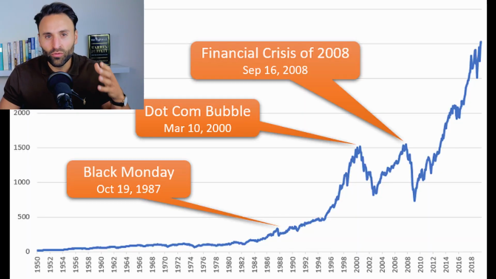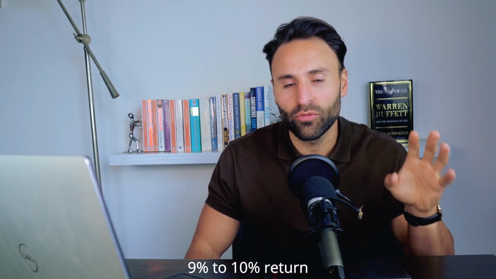But it's clear, despite all these catastrophes, from the dot-com bubble of the year 2000 to the financial crisis of 2008 and even the pandemic crash of 2020, the S&P 500 has crashed and risen again and again and again, and historically over time it has produced around 9 to 10% returns for investors such as yourself.